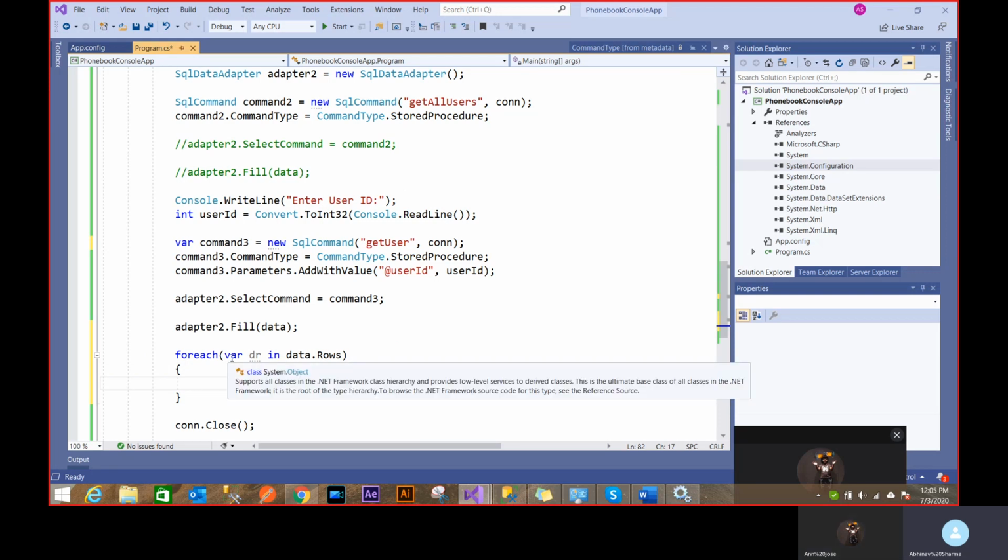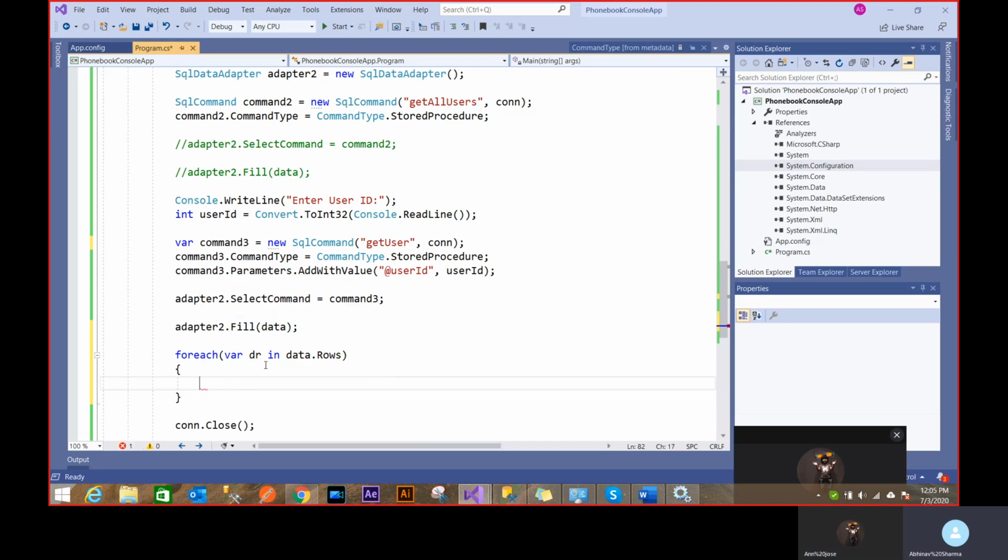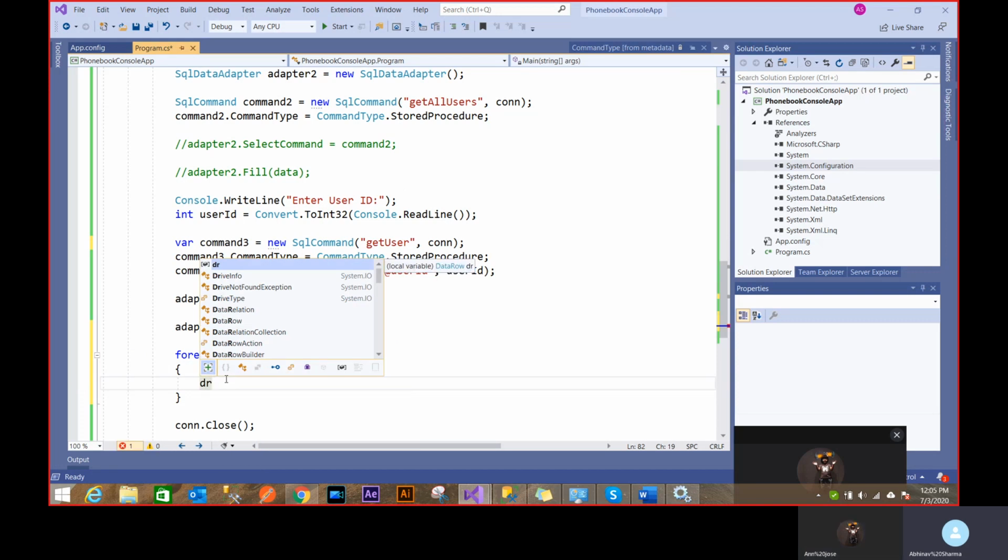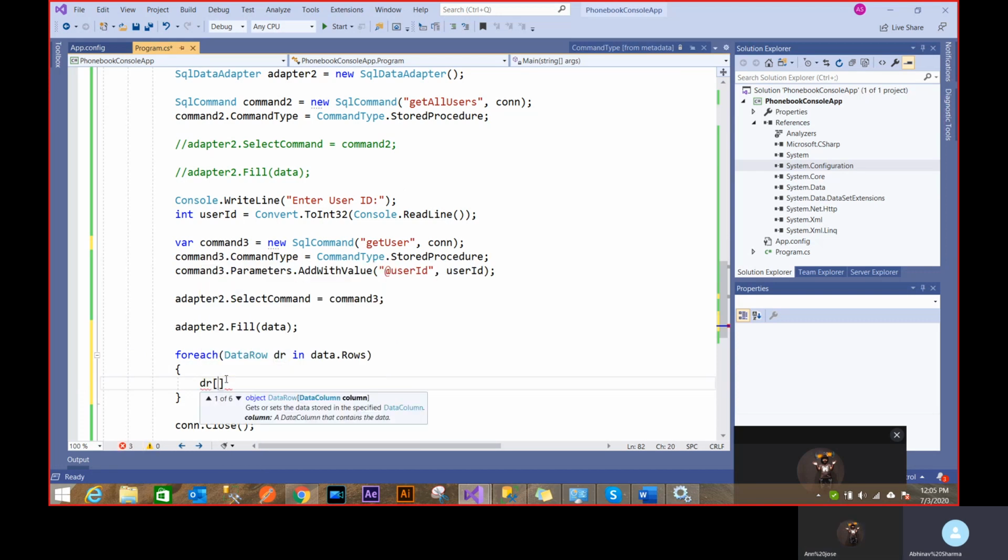But the problem with this is you lose the ability to have intelligence here, because the compiler doesn't know what the type is, so it doesn't give you the right functions. If you know the type, that's perfect. If you don't know, then you have this way of initializing dynamic types. Now my dr has all these functionalities because it knows that you're talking about a data row. So you can have this intelligence. Otherwise, this goes away. It's better to know the type. Generally people don't prefer var because it's very dynamic and doesn't really give you control over code. So generally it provides the type.